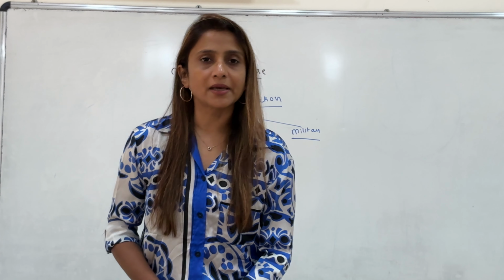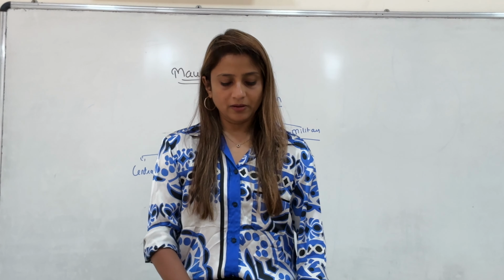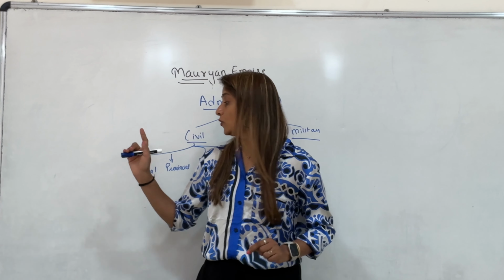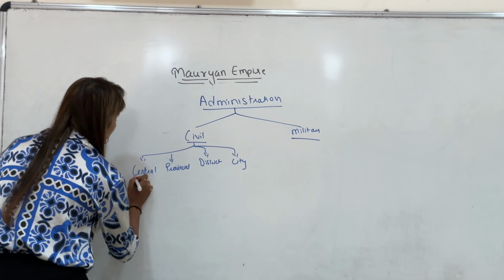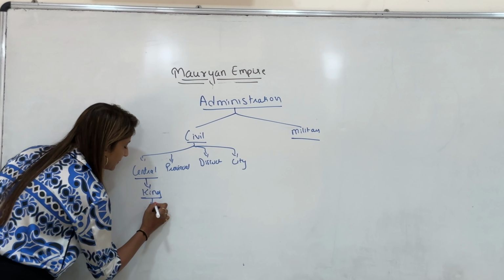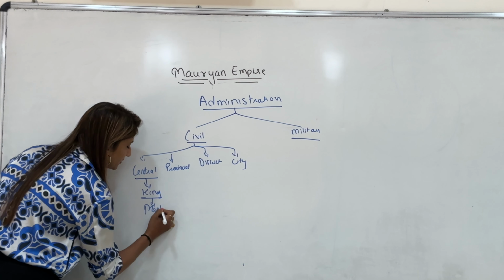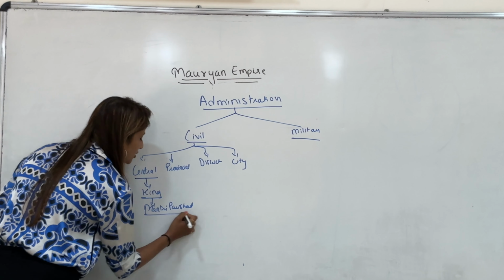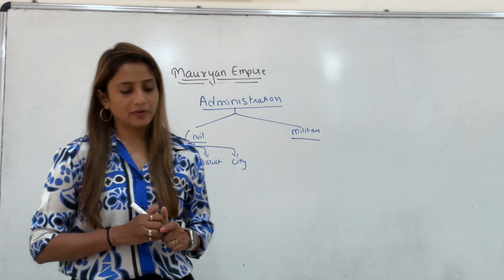So who all were there in the Mantri Parishad? The head of the Mantri Parishad was the Prime Minister, who was assisting the king.